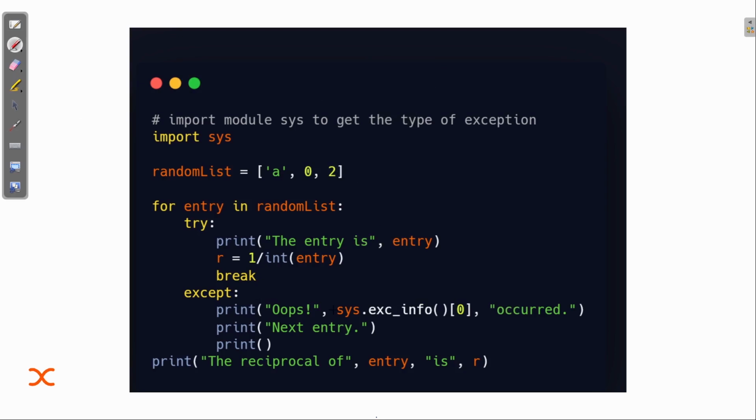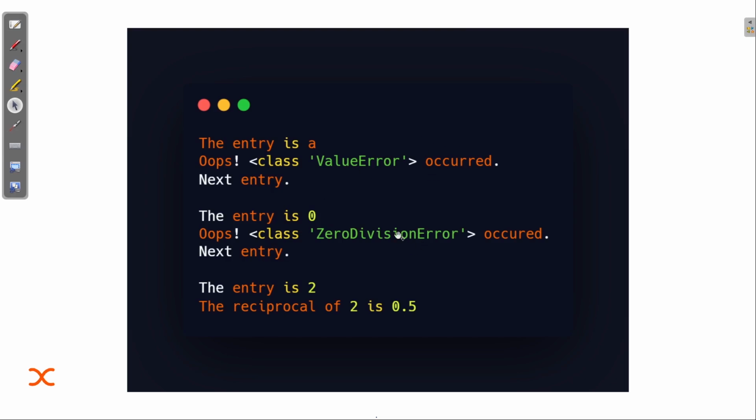Basically, if I don't write except here, then the code would terminate abnormally. In the terminal we would see that yes, there is a value error for a, because we wanted an integer type of value, or we would see that there is a zero division error. So these types of problems are getting printed by the help of this function. It's the same thing, so yeah, zero division error, everything.